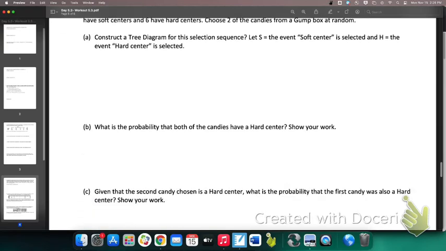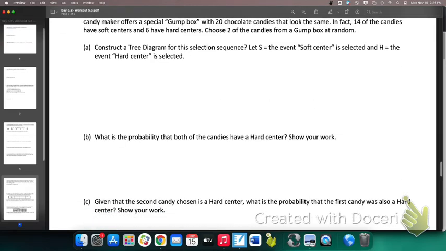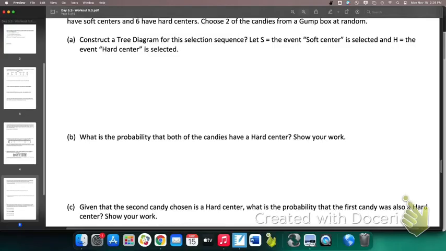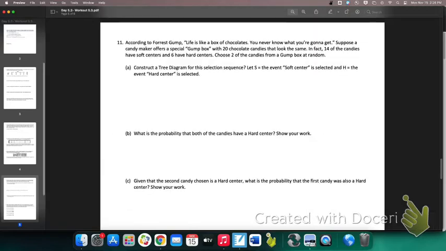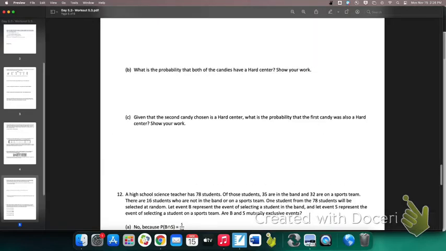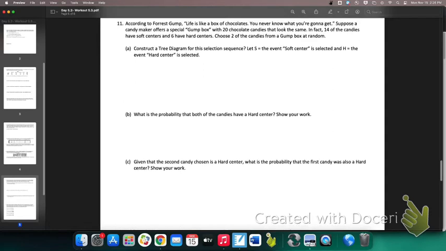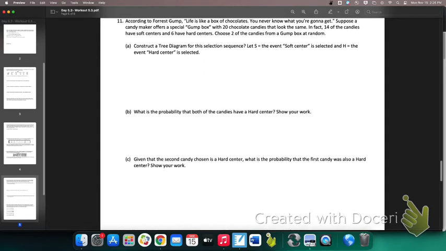Oh boy, Forrest Gump. You guys like Forrest Gump? Yes. All right, Forrest Gump, famous quote: life is like a box of chocolates. You never know what you're going to get, right? All right, well, let's just see.